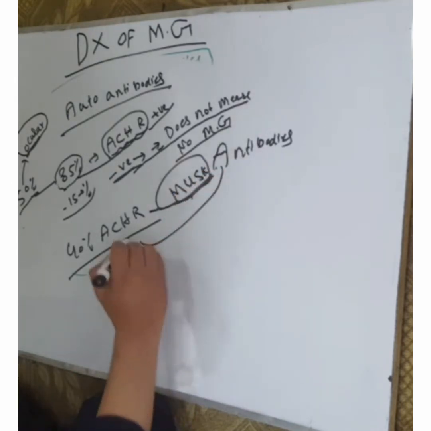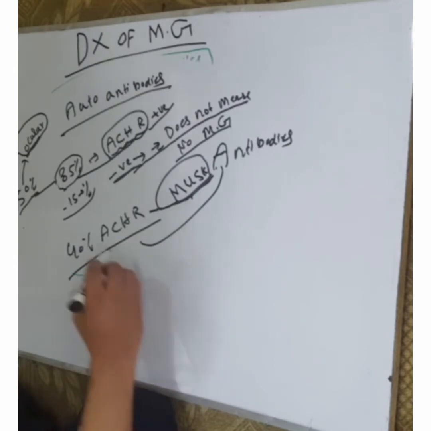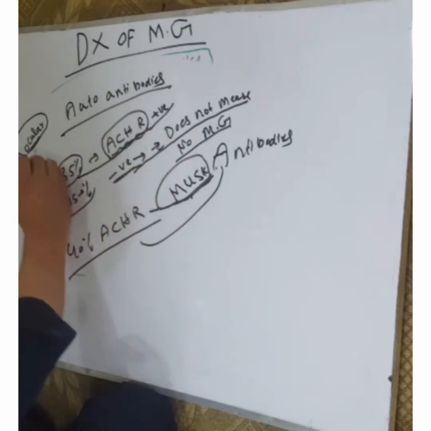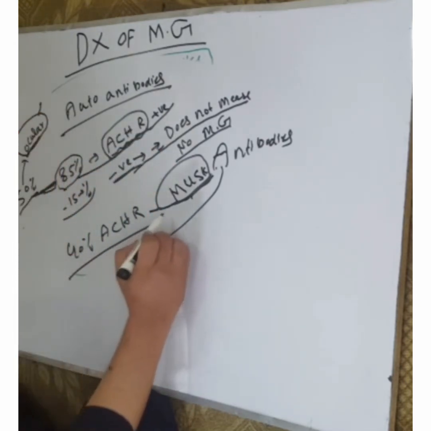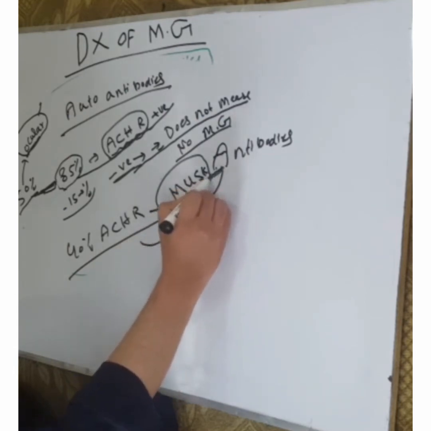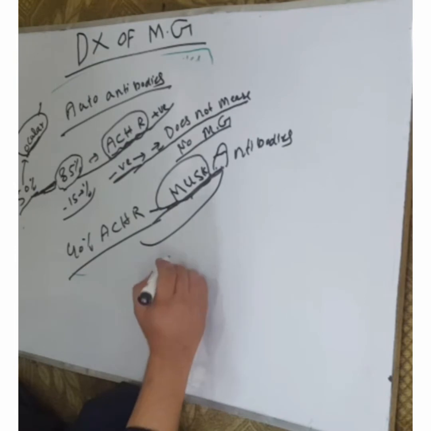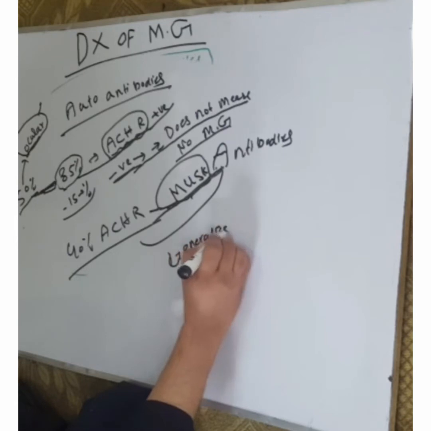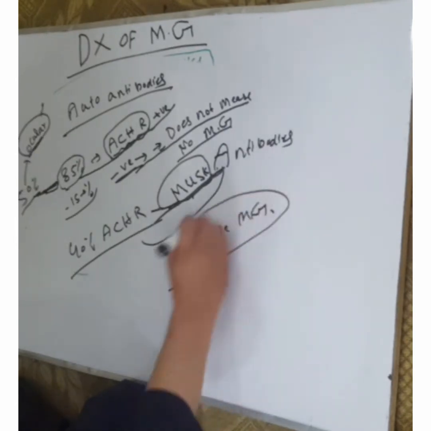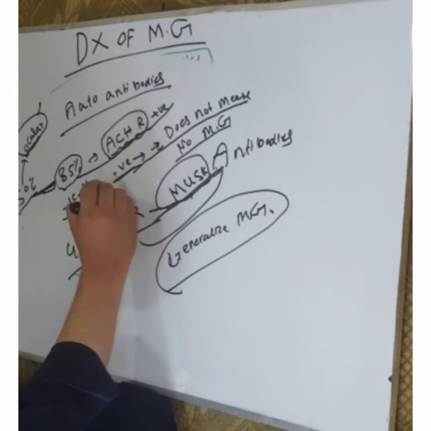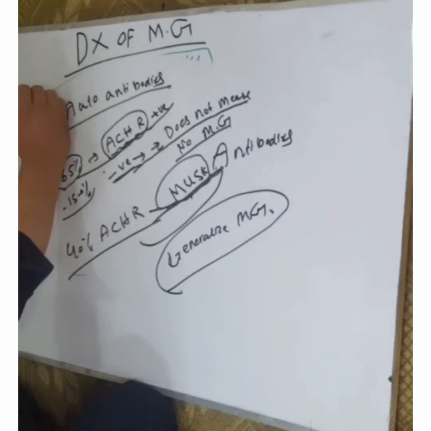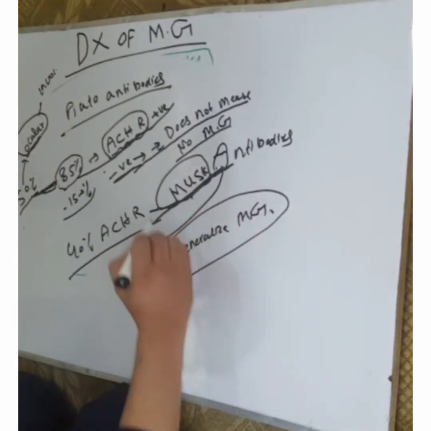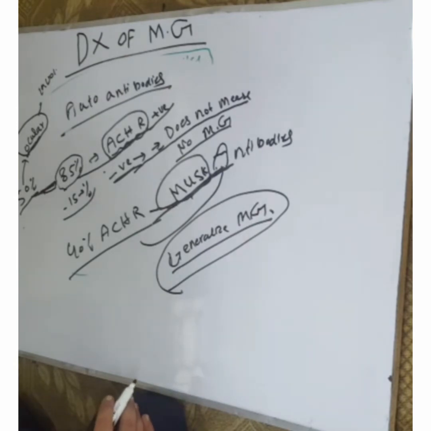But patients with anti-MuSK antibodies have generalized Myasthenia gravis, while in 50% of the cases with autoantibody against the acetylcholine receptor there is ocular involvement. So the acetylcholine receptor positive patients often have ocular involvement, and the anti-MuSK antibody patients have generalized Myasthenia gravis.